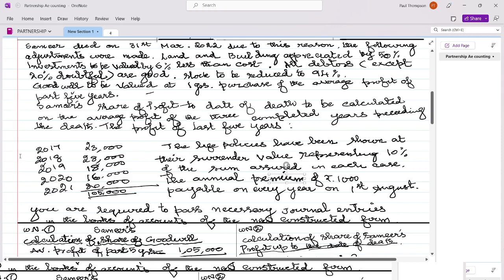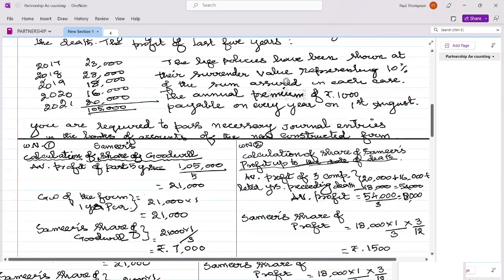The profit of the last 5 years is given, and the life policies are shown at the surrender value, representing 10% of sum assured. In each case, the annual premium of 1,000 is payable every year on 1st August. You are required to pass necessary journal entries in the books of accounts of the new constituted firm.